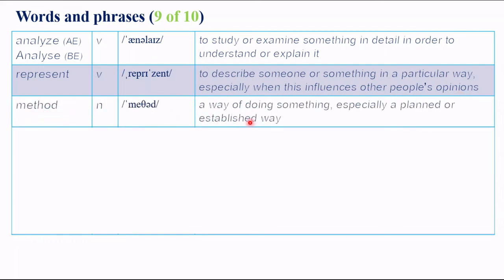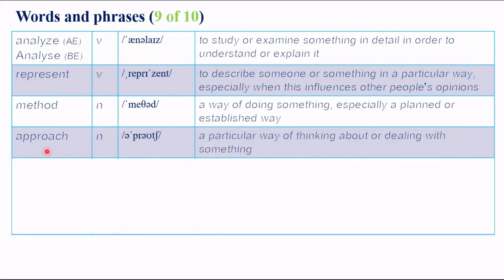Method. Method is a way of doing something, especially a planned or established way. Approach. Approach is a particular way of thinking about or dealing with something.